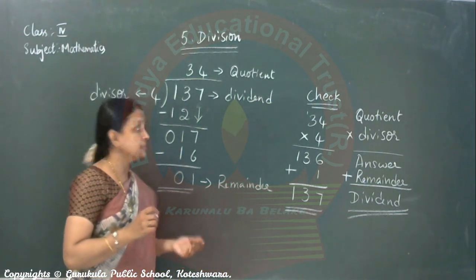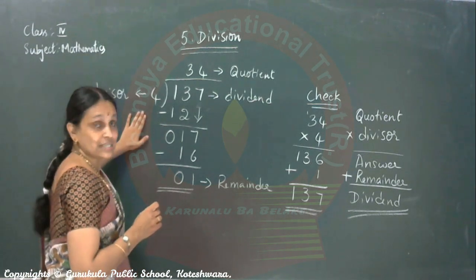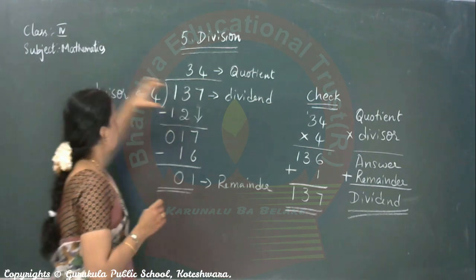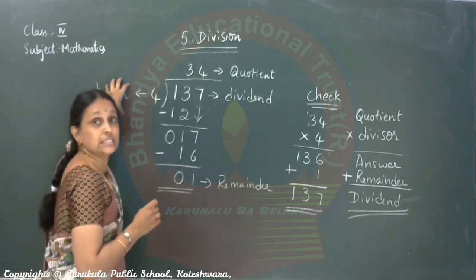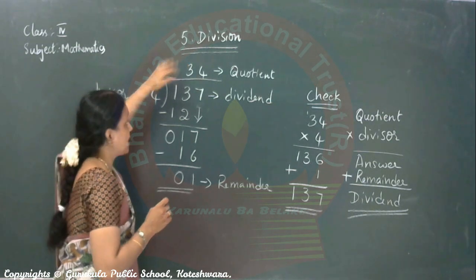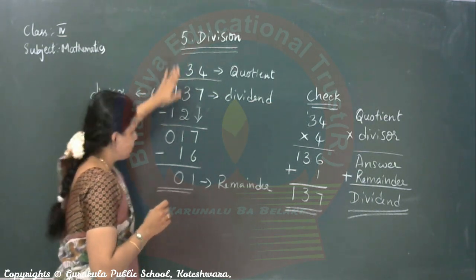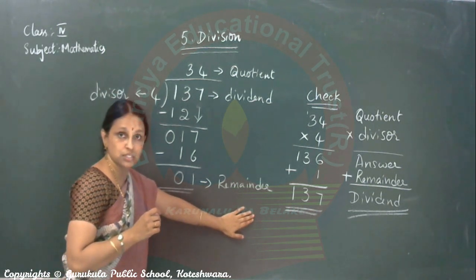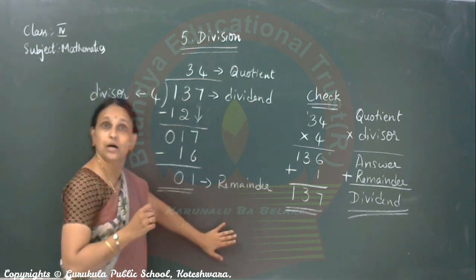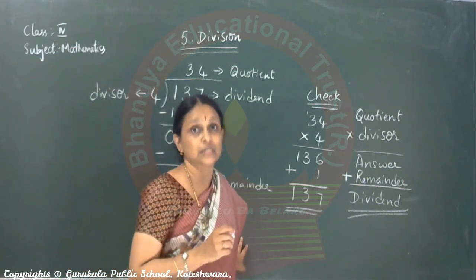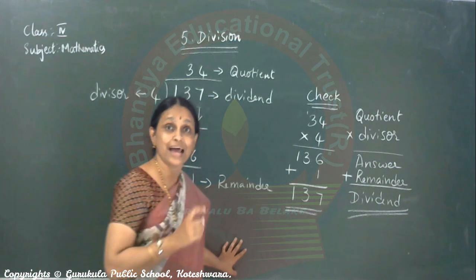Is it okay? Yes. So, once again I will tell you, the number which is divided is dividend. The number by which we divide is divisor. The number which we get after dividing, that is quotient. Which remains is remainder. Did you understand? These are few words which come in division. And what is division? Division is repeated subtraction.